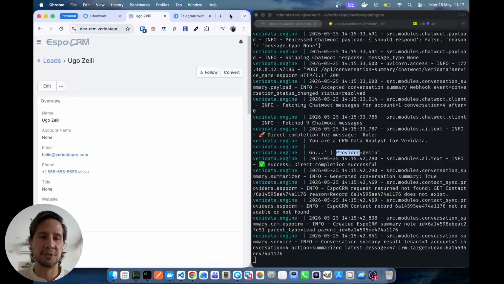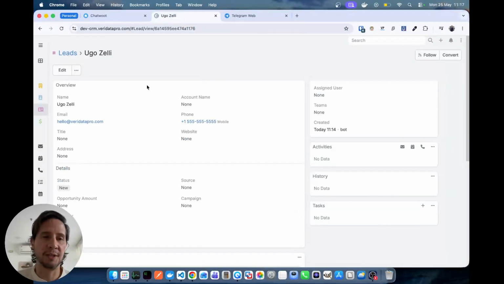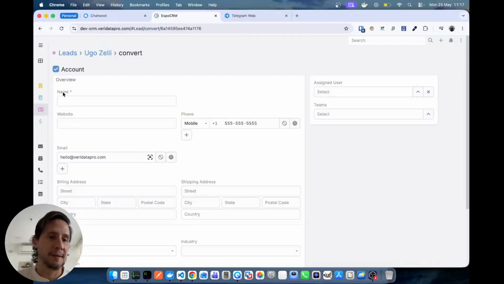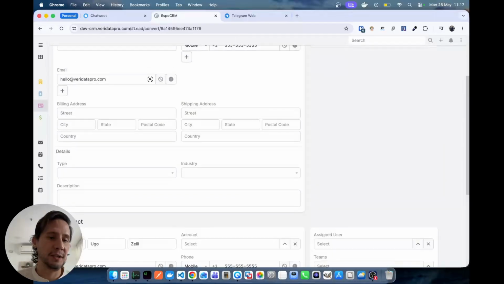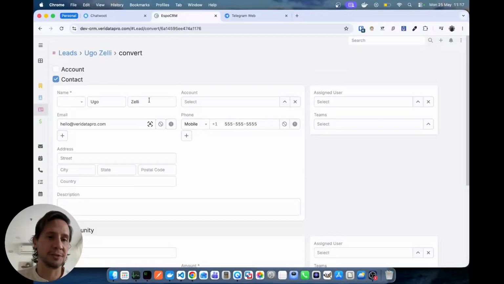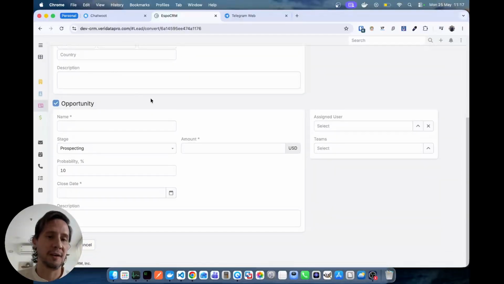After that, I'm just going to make this screen bigger. After that, we can proceed like converting the lead into a contact or opportunity and so on. I don't think this is really an account because there's no company, but I can convert it into an opportunity and a contact.